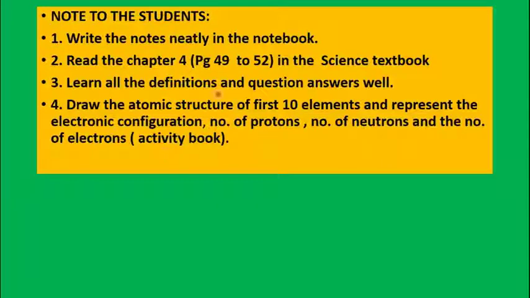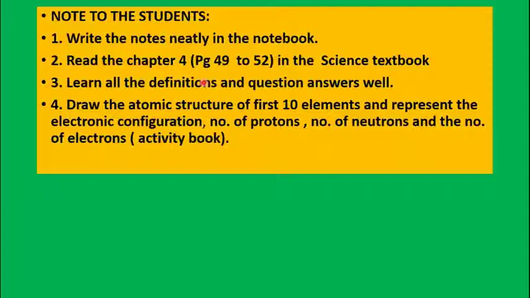Next, you have to write the notes neatly in your notebook, send it for correction, take a picture and send it to me. Then read chapter 4, page numbers 49 to 52 in your science textbook. Learn all the definitions and questions well. Draw the atomic structure of the first 10 elements and represent the electronic configuration, number of protons, neutrons and electrons, and you can show that in your activity book.